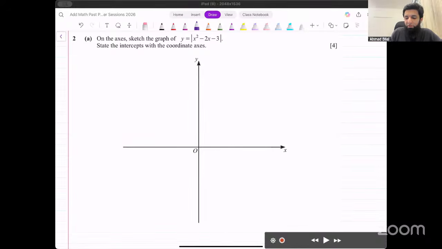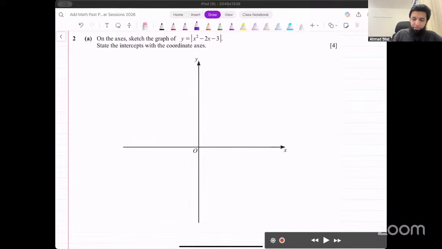So what you can do is first of all draw this quadratic function that is inside. How do you sketch that? There are some important points that you have for a quadratic function. You have the turning point and the x and y intercepts, right? So find the turning point and the x and y intercepts, and then you can sketch the graph after that.